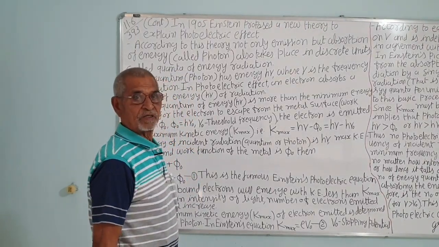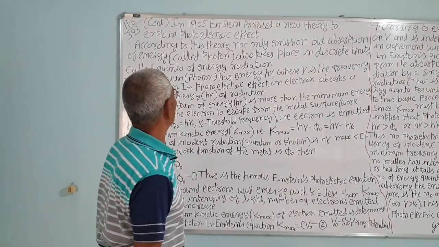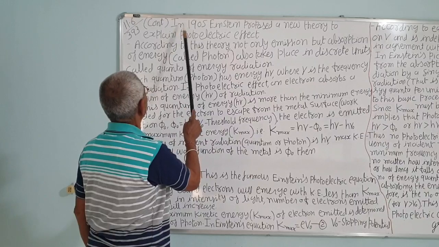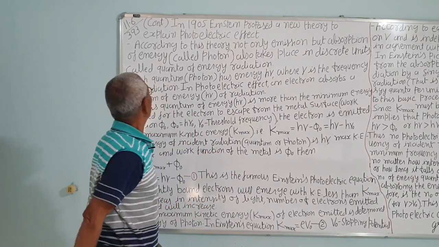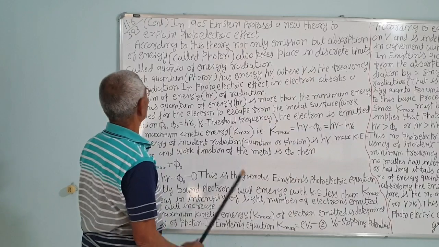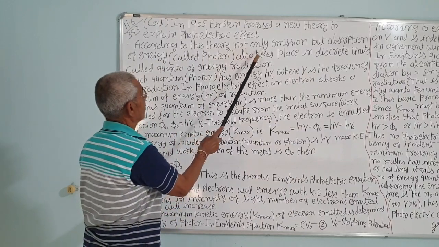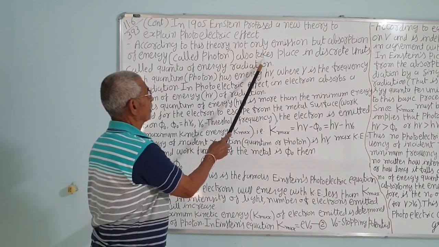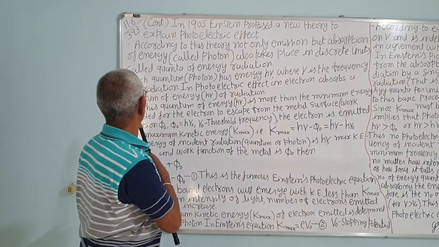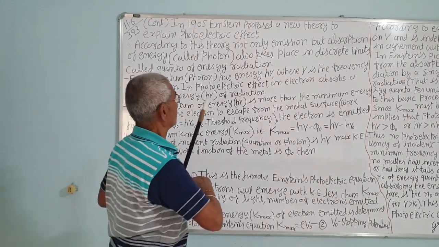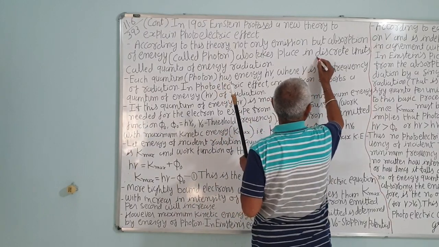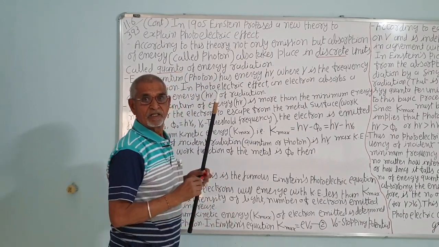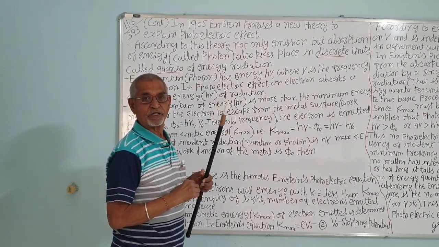Einstein photoelectric equation and the explanation of the photoelectric effect on the basis of the experimental data. In 1905, Einstein proposed a new theory to explain the photoelectric effect. According to this theory, not only emission but absorption of energy called photon also takes place in discrete units called quanta. Remember, this is discrete, that is packets, not continuous. Energy is quantized. He used Max Planck's quantum theory, not classical theory.